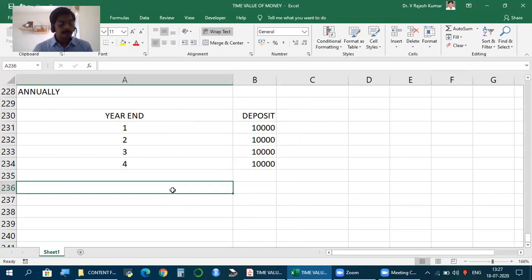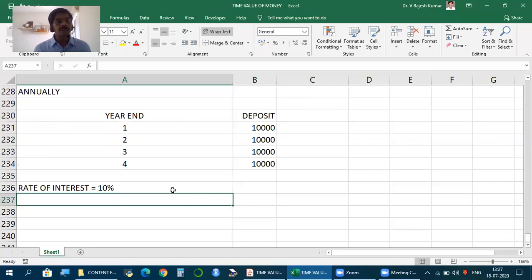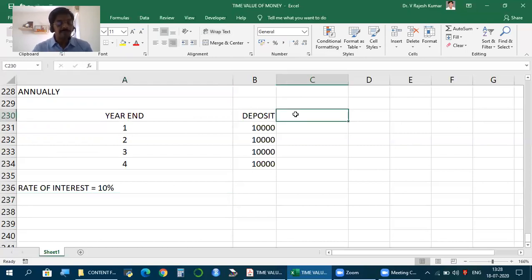Now let's say bank is offering a rate of interest of 10%. Now, how much will you get back after these 4 years is what we call as future value of annuity. At the end of this term, 4-year term, how much will you get is future value of annuity, also called terminal value of annuity. How to find this? Very simple, but this calls for very focused attention.